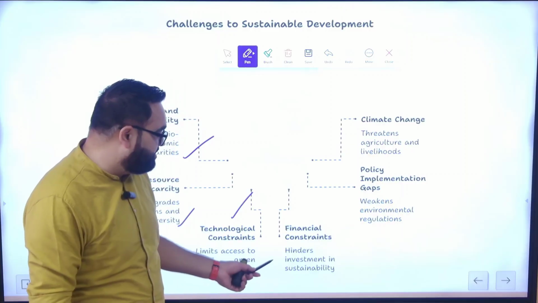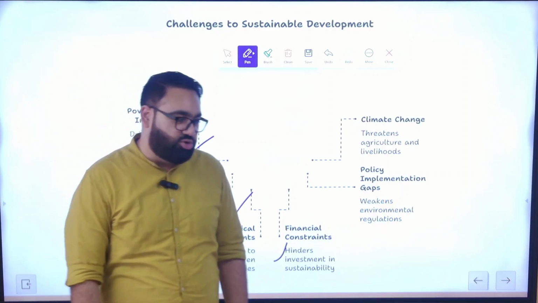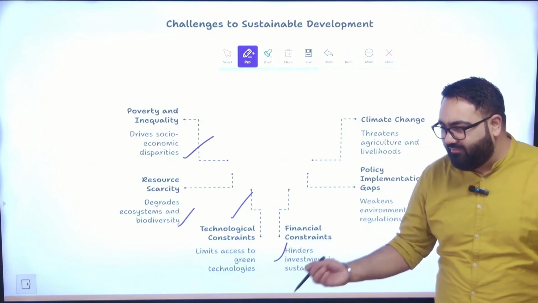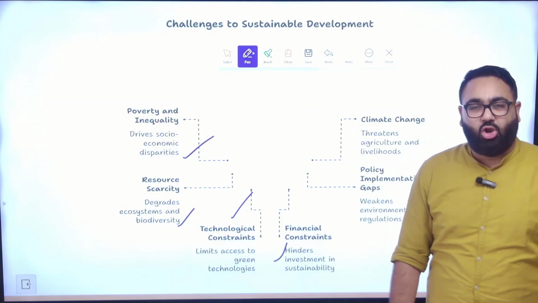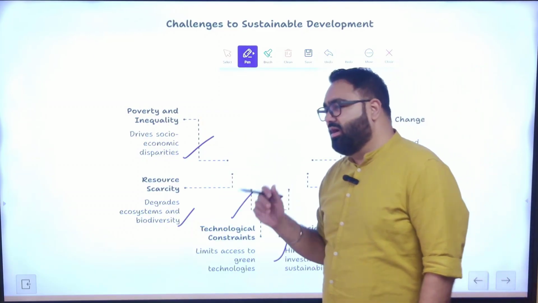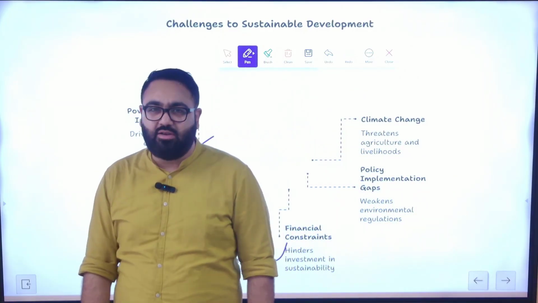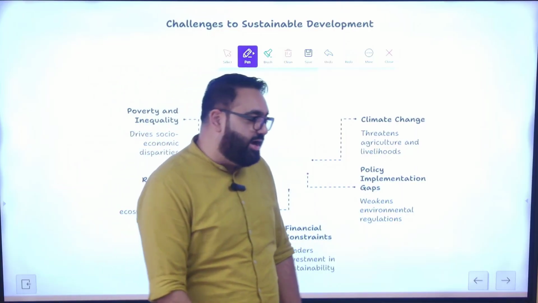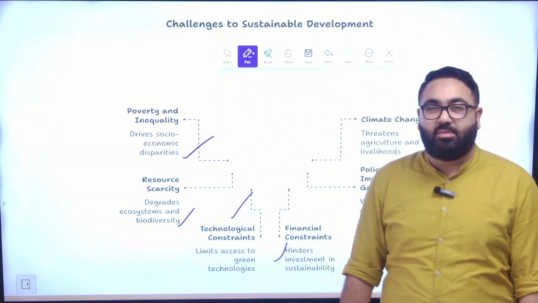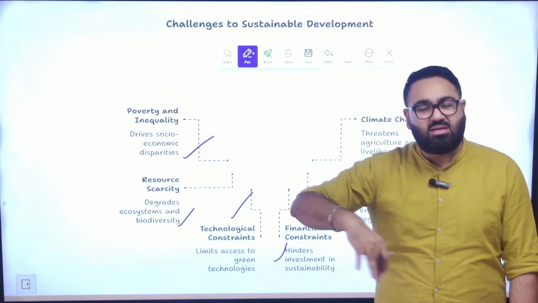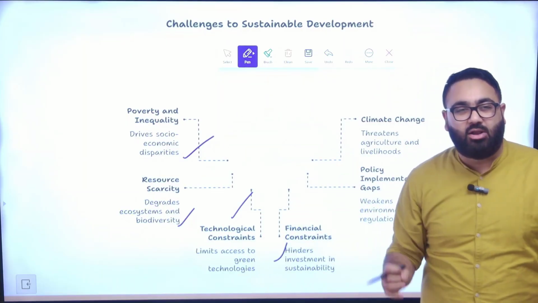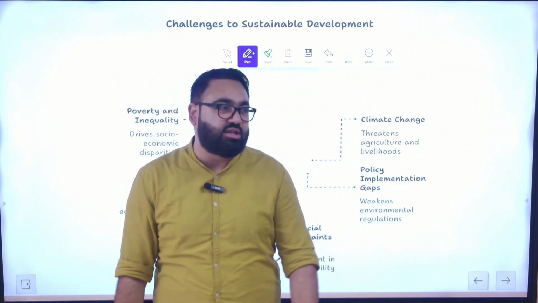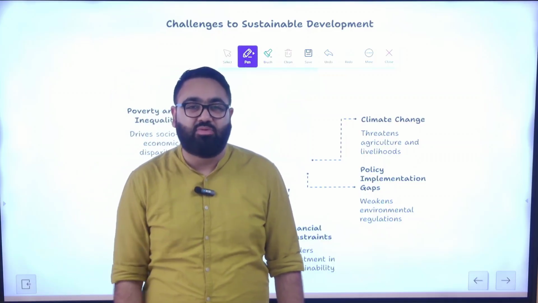There are also issues of financial constraint. Look at India, as I told you earlier, we have been struggling with raising funds for environmental conservation. The green bonds have not been able to give the kind of results. The Loss and Damage Fund, and before that, all these funds that have been created at the international level, none of them have been able to meet their target. Most of them have a target that about $100 billion will be contributed to that fund by the developed world, but none of the developed countries have been able to live up to the promise. In no single year has any of these funds reached the $100 billion mark that they had hoped for.